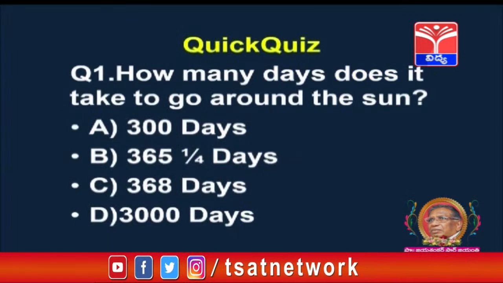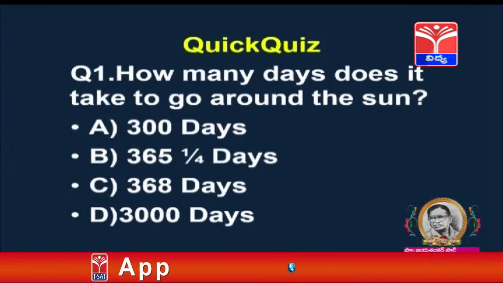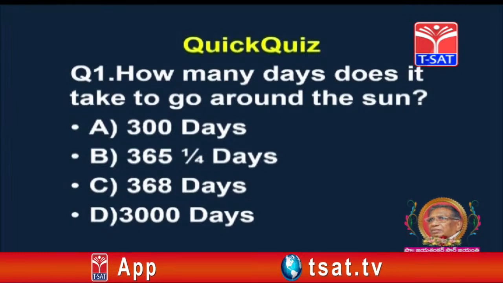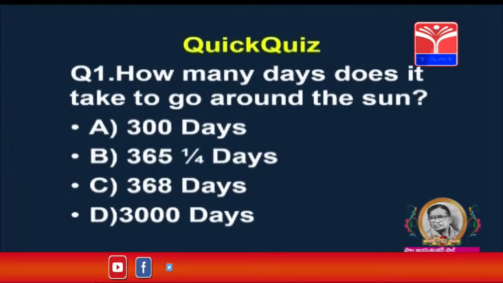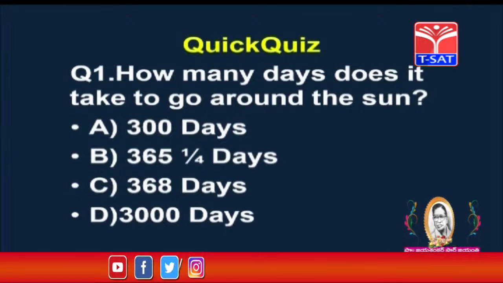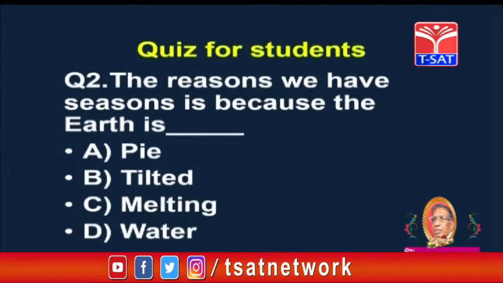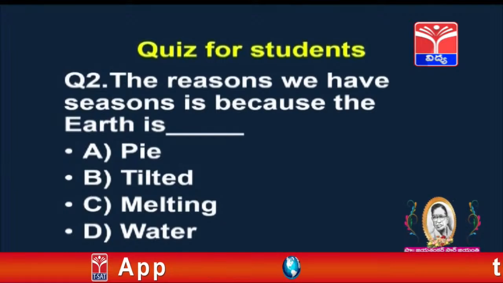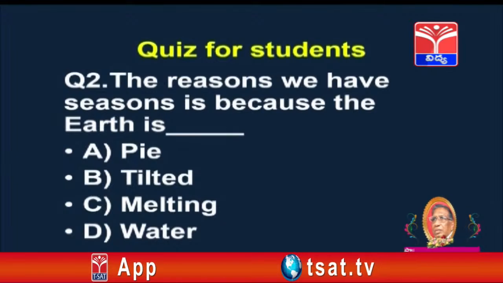Quick quiz for you, children. How many days does it take to go around the sun? Option A 300 days, B 365 1/4 days, C 368 days, D 3000 days. The answers are given in the next slides. The reason we have seasons is because the earth is A pie, B tilted, C melting, D water.